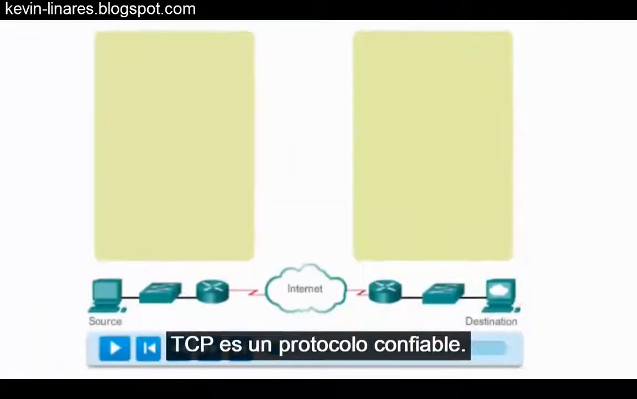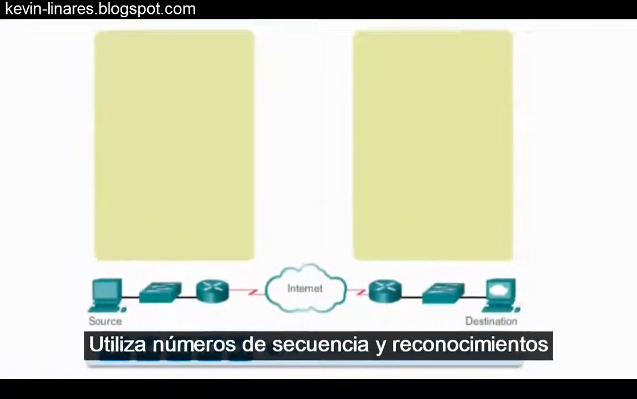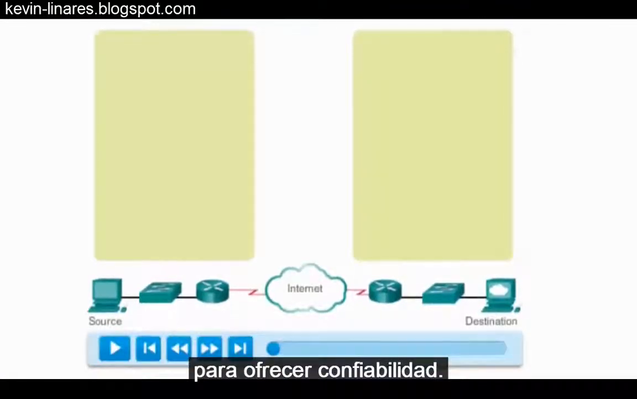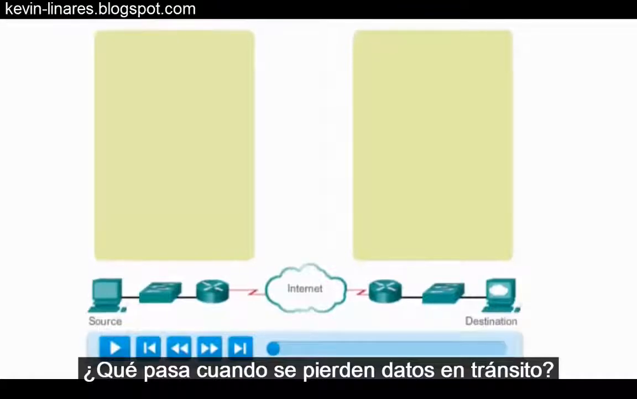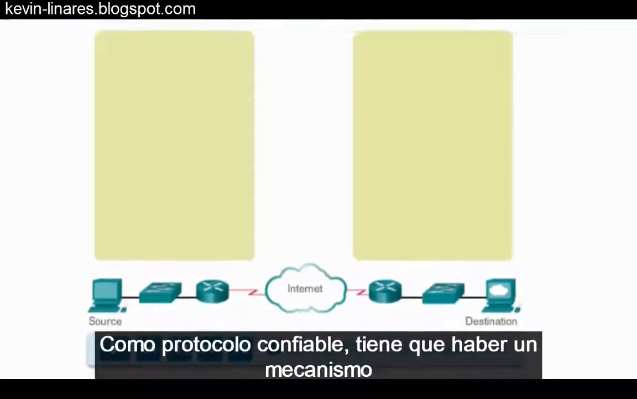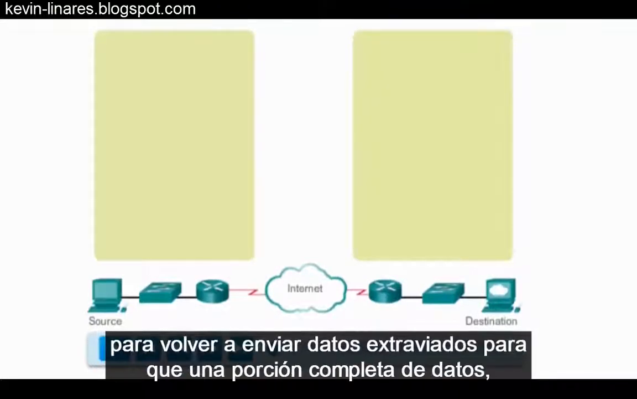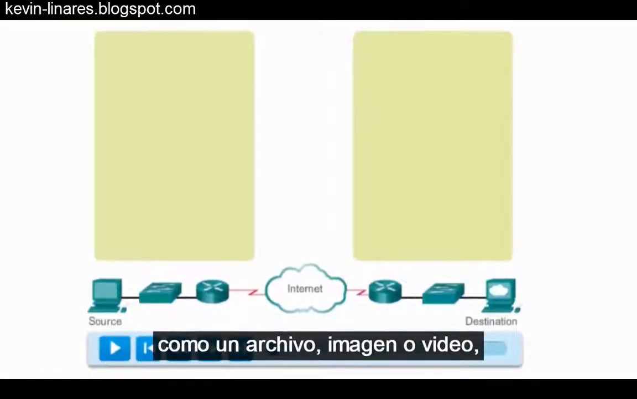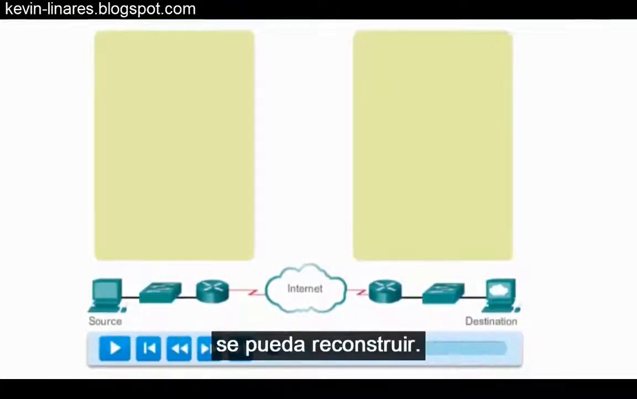TCP is a reliable protocol. It uses sequence numbers and acknowledgments to provide that reliability. But what happens when data is lost in transit? As a reliable protocol, there has to be a mechanism for resending lost data so that an entire piece of data, like a file or an image or a video, can be rebuilt from all of the segments.